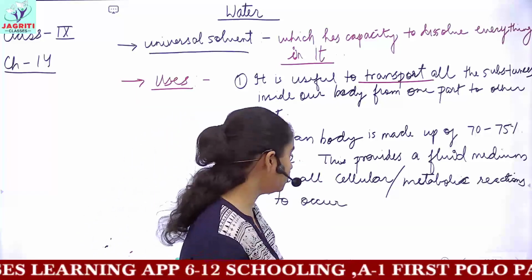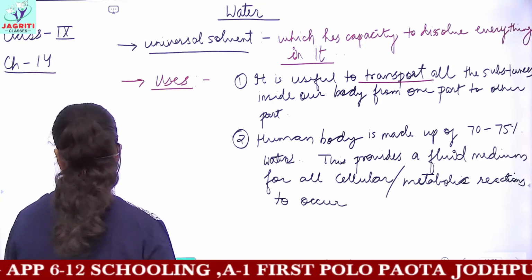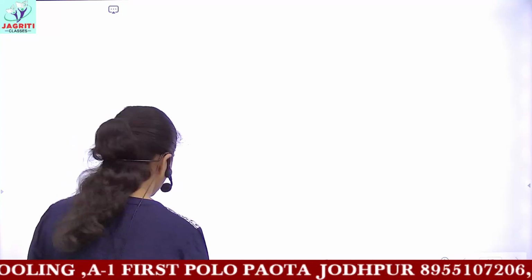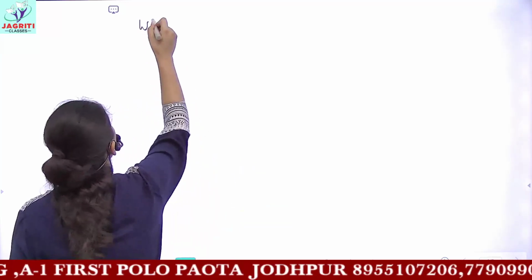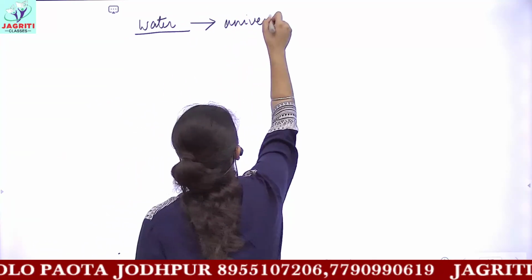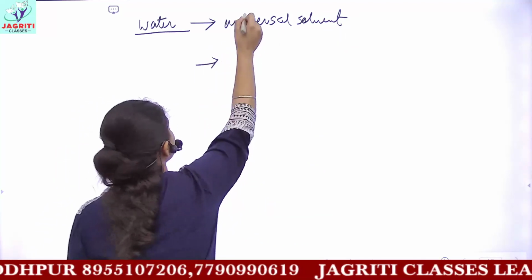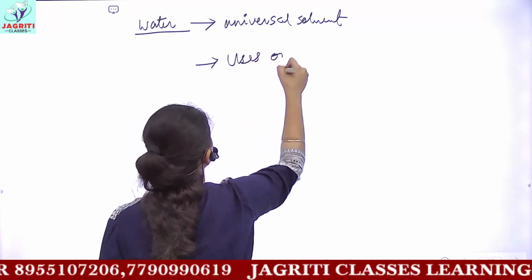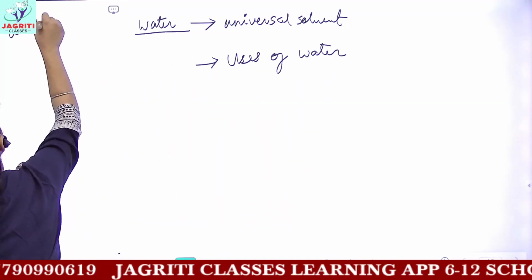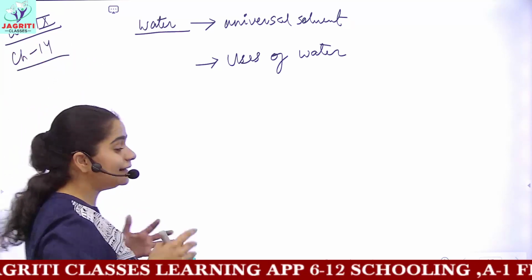So now we are moving on to the next. Okay, wait a minute. So we have done water. We have done that water is a universal solvent. And then the next important thing which we discussed were the uses of water. So now we will be moving to the next topic which is given in your books. Actually it is given previously.